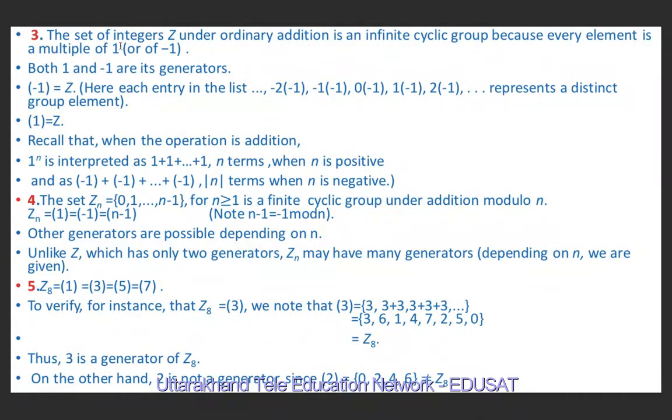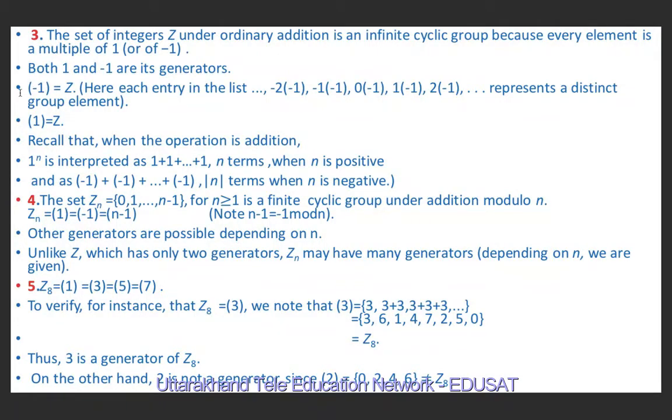Now the set of integers Z under ordinary addition is an infinite cyclic group because every element is a multiple of 1 or minus 1. It means 1 and minus 1 both are generators of Z, which is the set of integers. So we can write the cyclic group generated by minus 1 is equal to Z and the cyclic group generated by 1 is also Z.